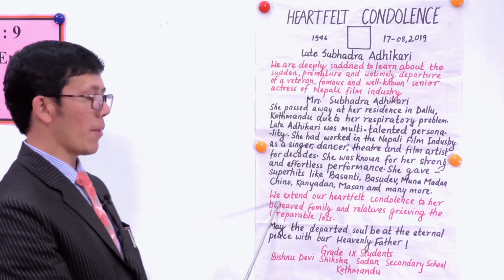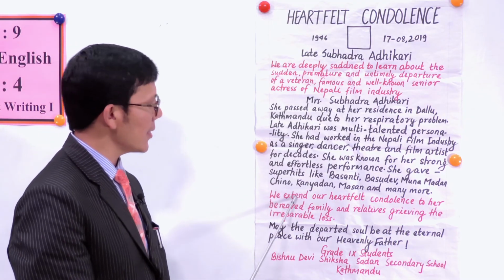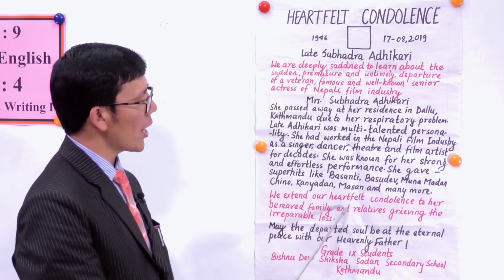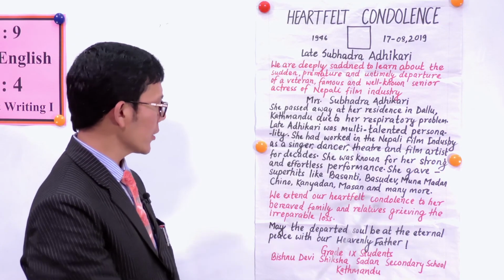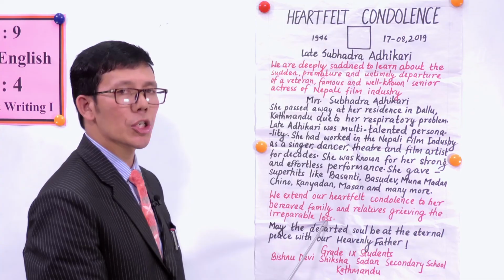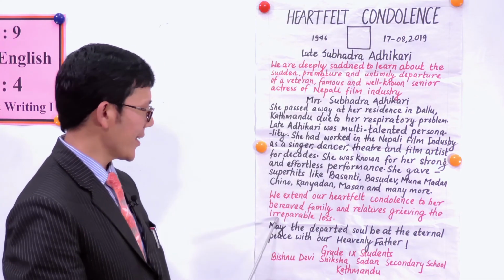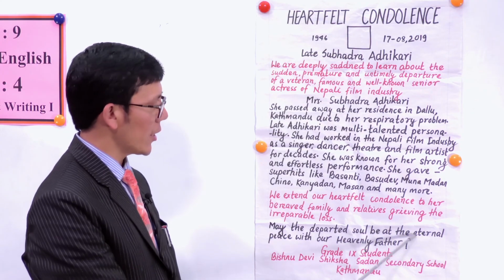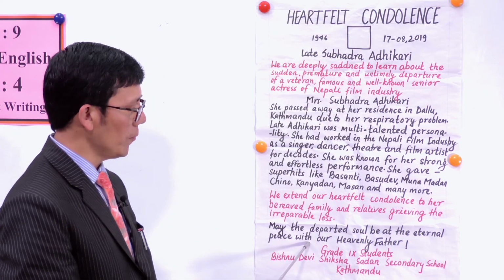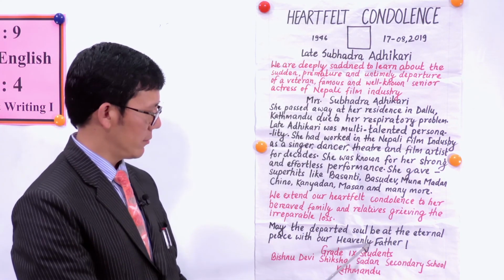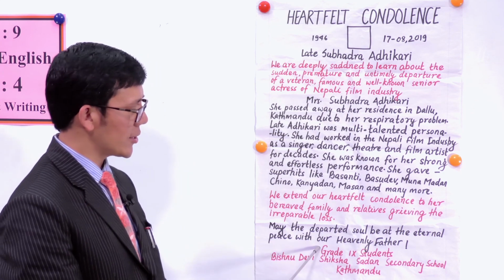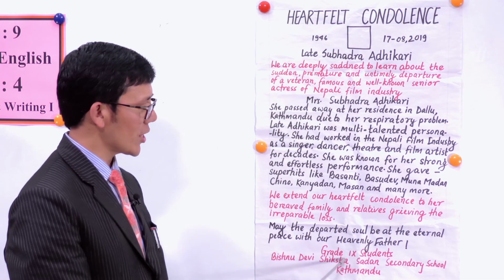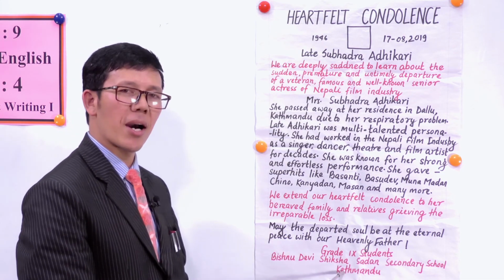Now, another step, right? We extend our heartfelt condolence to her bereaved family and relatives, grieving the irreparable loss. And lastly, we write, may the departed soul be at eternal peace with our Heavenly Father. So, grade 9 students, Vishnu Devi Shiksha Sadan Secondary School, Kathmandu.